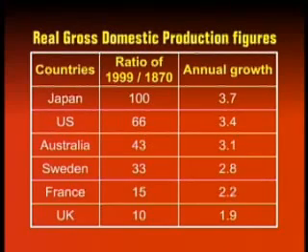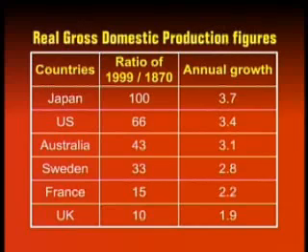1.9%. Note that the UK has the lowest growth rate, and this is not surprising because at the time of the start of this period, 1870, the UK was already a mature economy. It had become the most advanced economy in the world, and as I mentioned earlier, as economies become more and more advanced and developed, their growth rate tapers off. That is, it becomes lower and between the 2 to 3% range.